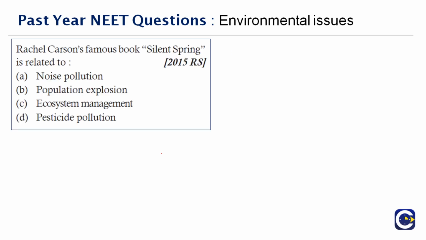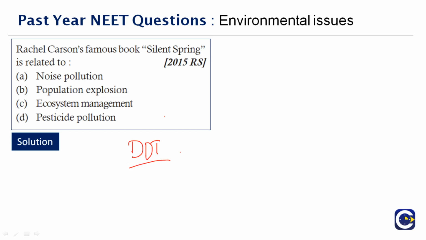Next question here. Rachel Carson's famous book Silent Spring is related to dash. Just because you have the word silent there, it is not related to noise pollution. Rachel Carson's book Silent Spring reveals the harmful effects of what? A pesticide, right? It's a fatal pesticide, a non-degradable, liposoluble one. It has so many disadvantages.